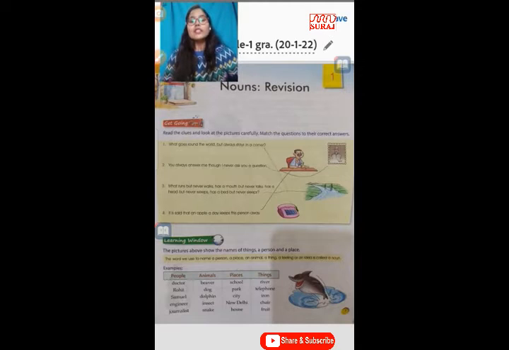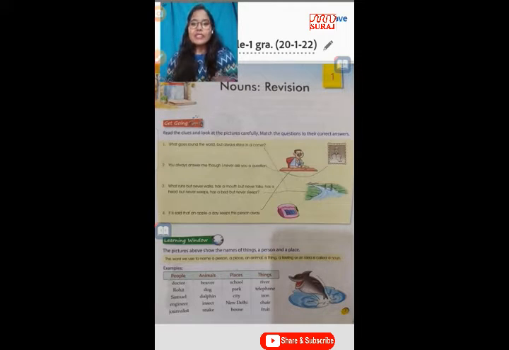So the definition of noun: the word we use to name a person, a place, an animal, a thing, a feeling is your noun. So this was your definition. In simple language I'm telling you now, any name is called your noun. Any name which you can feel, which you can see, that is called your noun. Is it clear? Anything that has a particular name is your noun. This is the simple definition of noun.